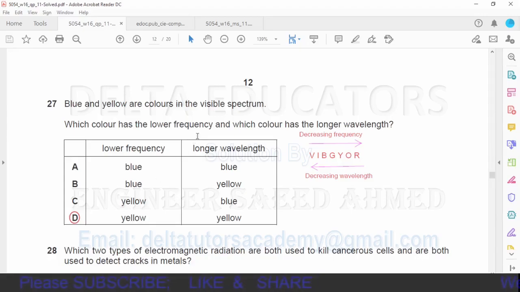Now the second thing asked is the longer wavelength. When we move from violet towards red, wavelength is increasing. So the longer wavelength will be for yellow, and it is given in option D. So option D is the correct option.